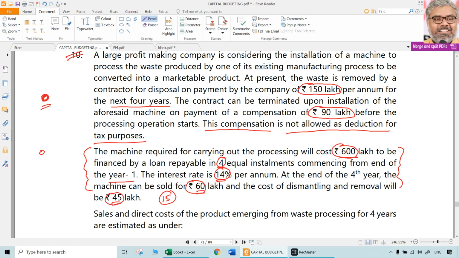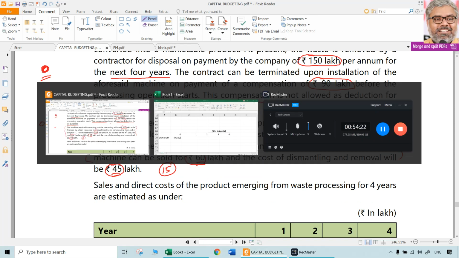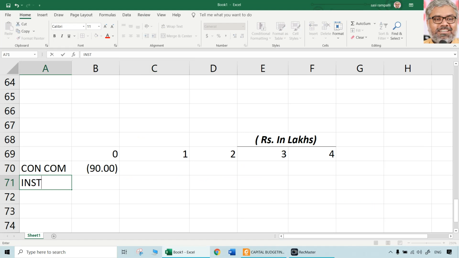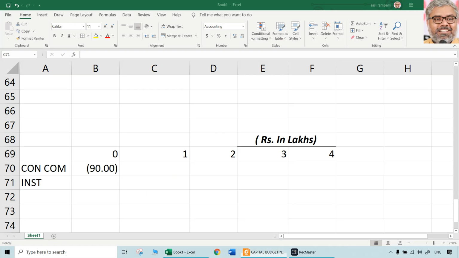That is one thing. Then cost will be 600 lakhs. We are not paying that. We are paying in 4 equal installments. So installment amount is not going to be definitely tax deductible. That is going to be a capital item. But it is not happening in year 0. 4 equal installments commencing from the end of year 1. 4 equal installments, 600 lakhs is going to be paid. 600 divided by 4.